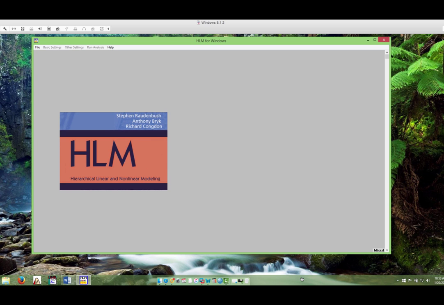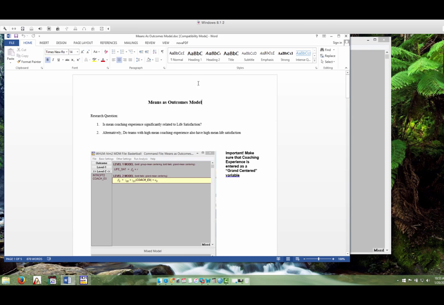We will continue our model building using HLM to continue to analyze the basketball data. In this step, we're going to look at the means as outcome model. In this case, we'll be looking at the influence of mean coaching experience on life satisfaction. This is a level 2 variable because it's the average for each team of coaching experience. And notice that shots on 5 is removed from the level 1 model.